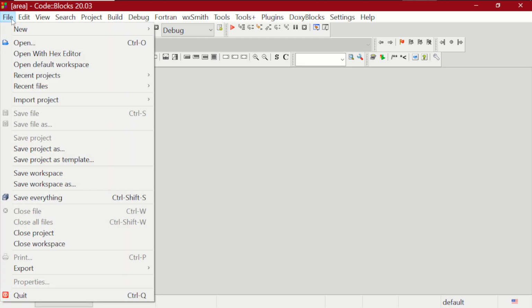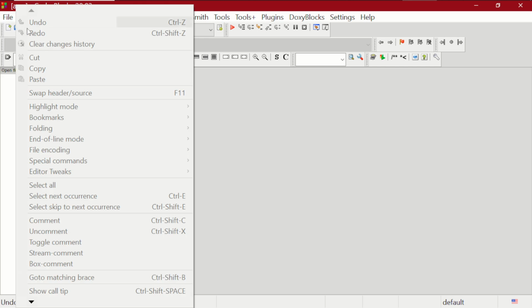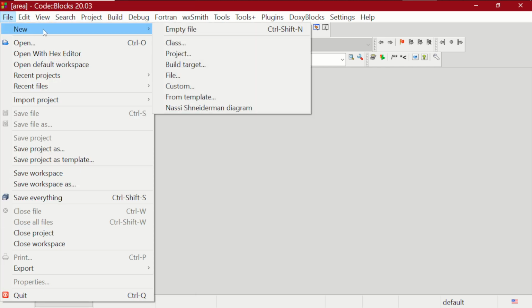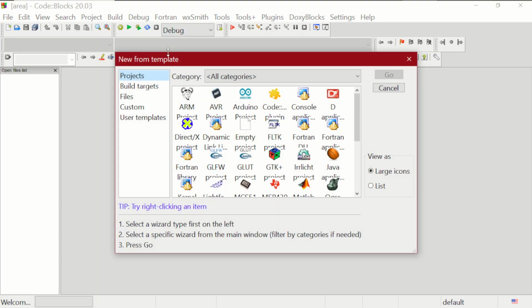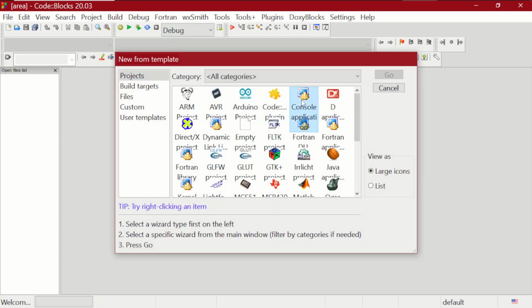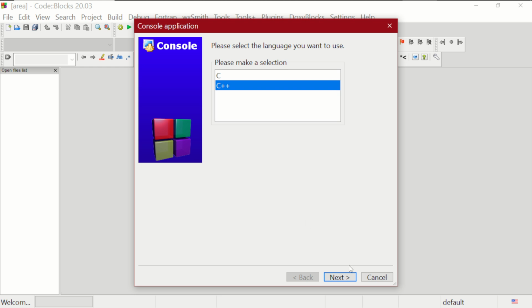So you click on file, click on new, you click on project, you click on console project as we've done before.